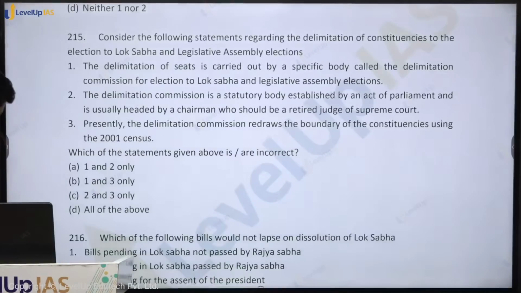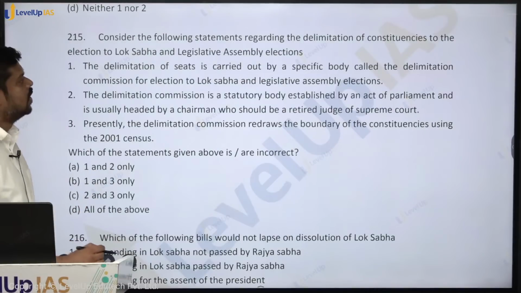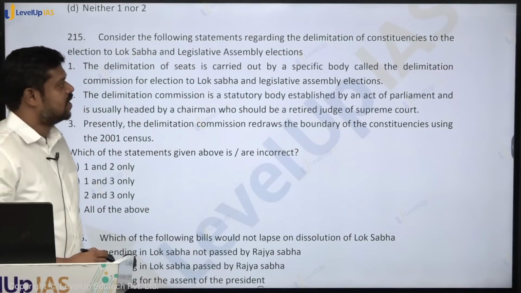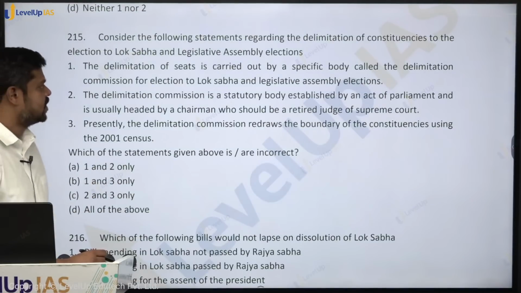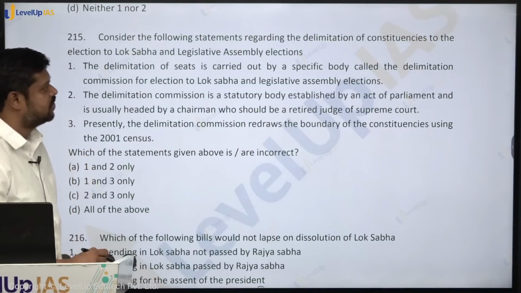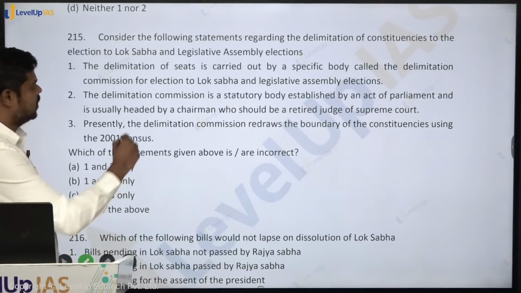So come here. Consider the following statements regarding the delimitation of constituencies to the election to the Lok Sabha and the Legislative Assembly elections. The delimitation of seats is carried out by a specific body called the Delimitation Commission for election to the Lok Sabha and the Legislative Assembly election. Is it true? Yes, this is true.